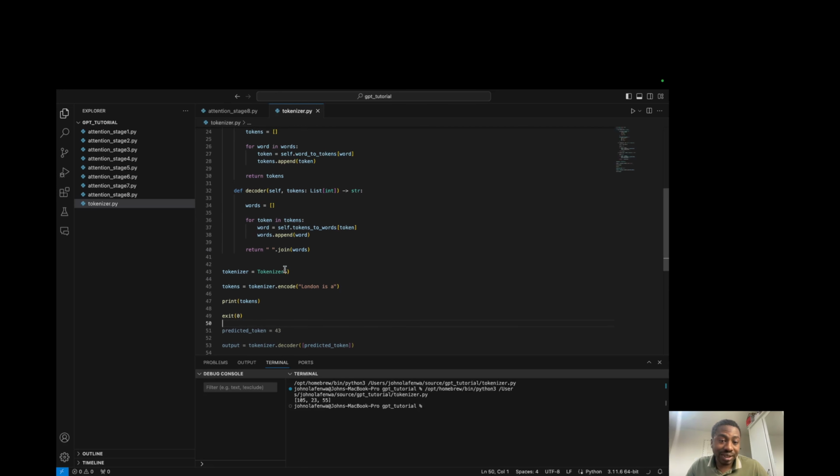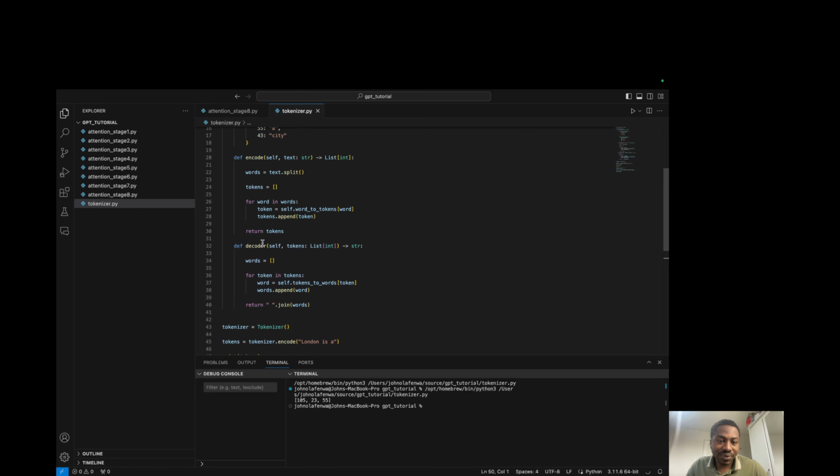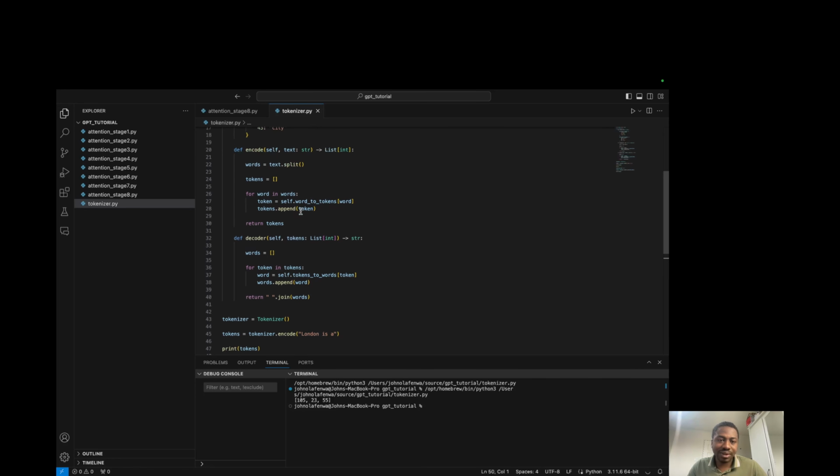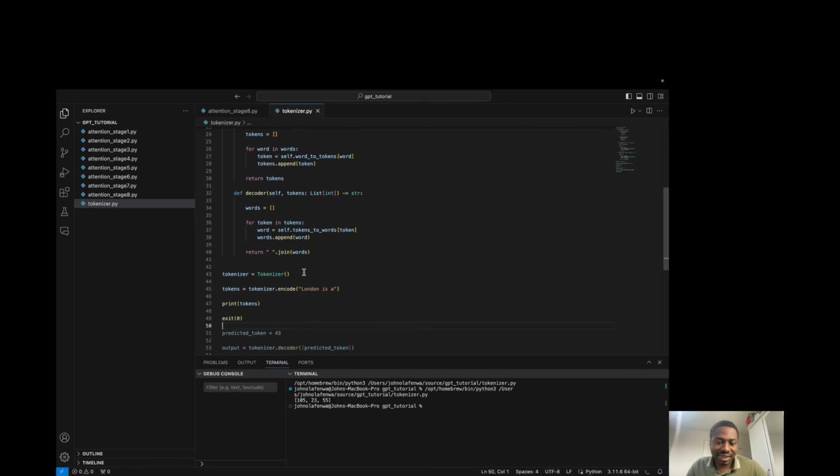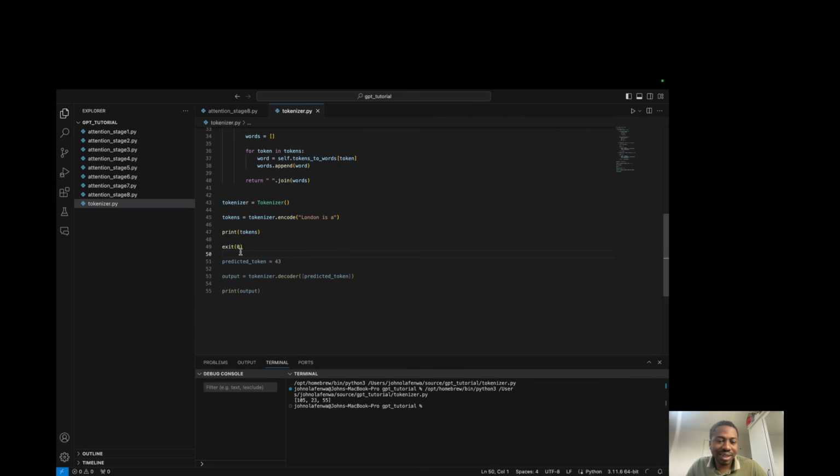And we can do the reverse of it, which is the decoder, decoding the tokens. We just take a list of tokens like this, loop over it, convert each back to a word, append it to an array, and then put a space in between them. And if we do that, let's say for example the token is 43, we could decode that back into a string, and we run that, it's city, right?